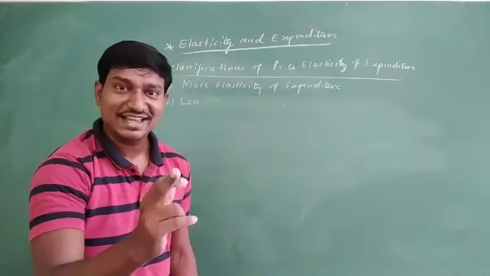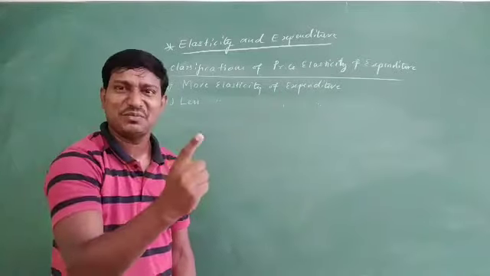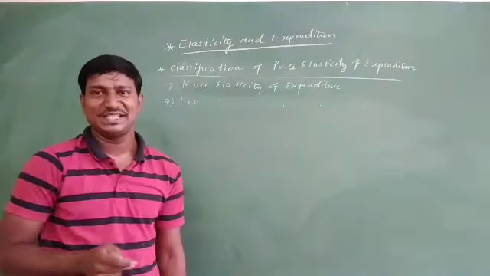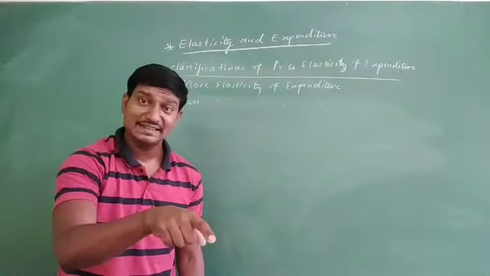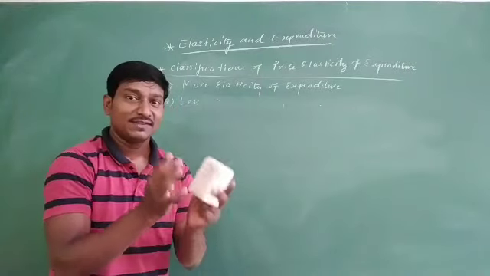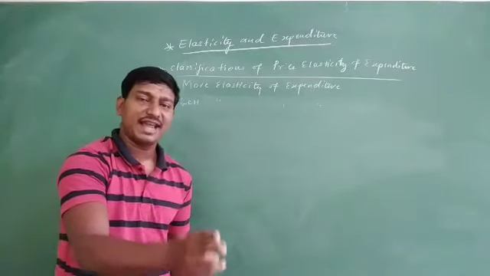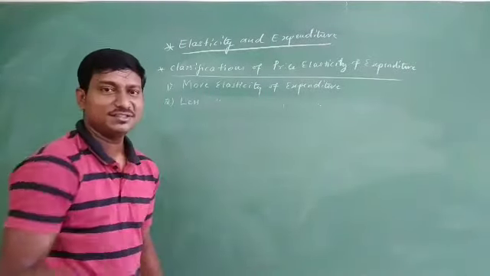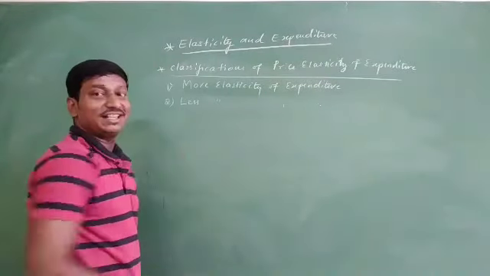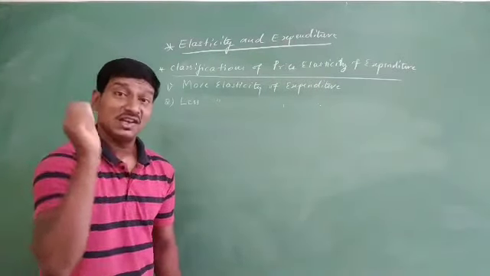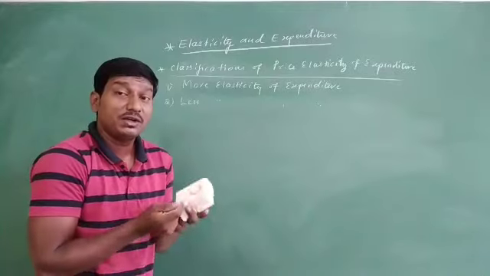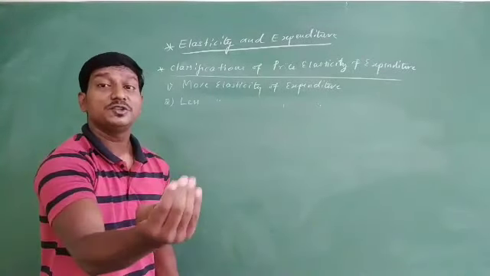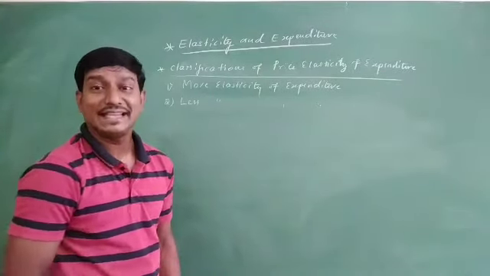Friends, here the less elasticity of expenditure is dead opposite to the more elasticity of expenditure. In more elasticity of expenditure, we already saw the opposite relationship between price and expenditure. But what about less elasticity of expenditure? Here we are going to see the relationship that is positive, or of the same nature.